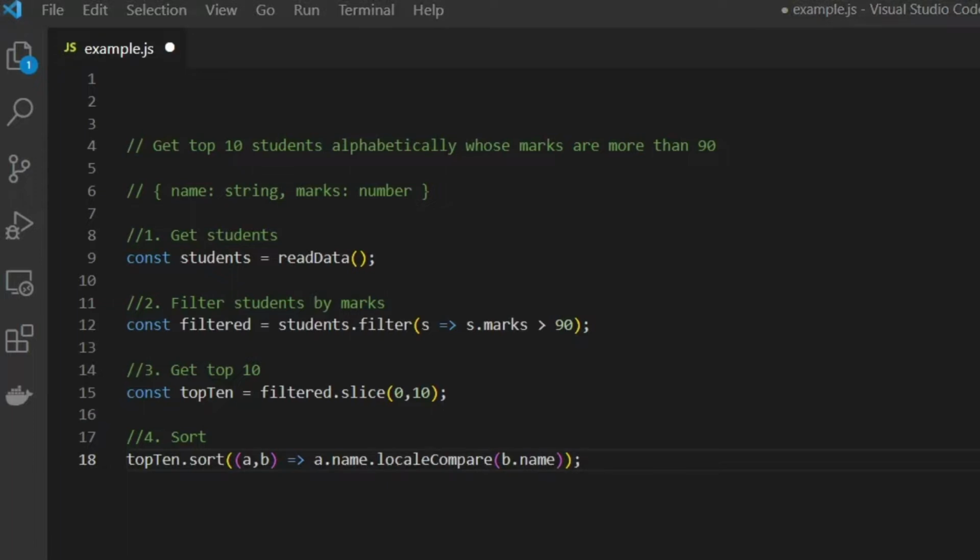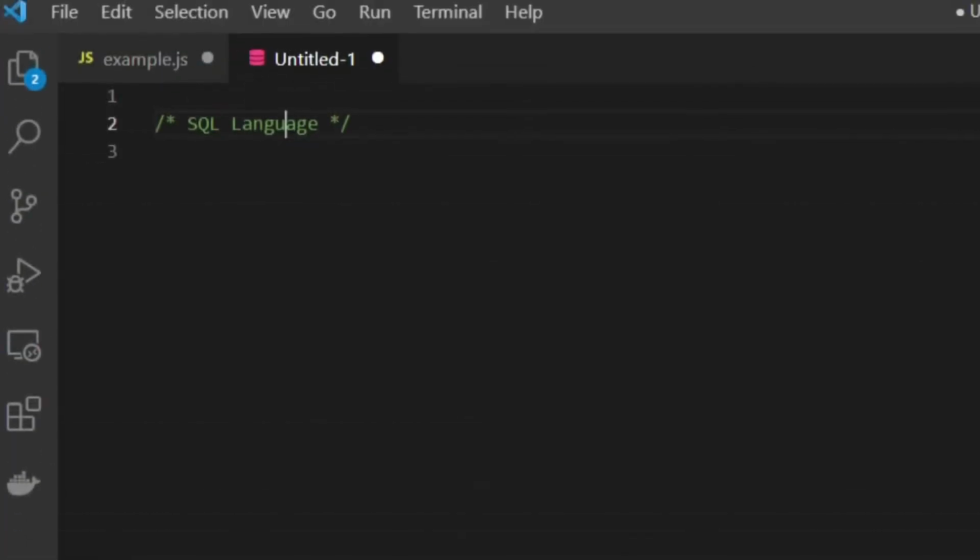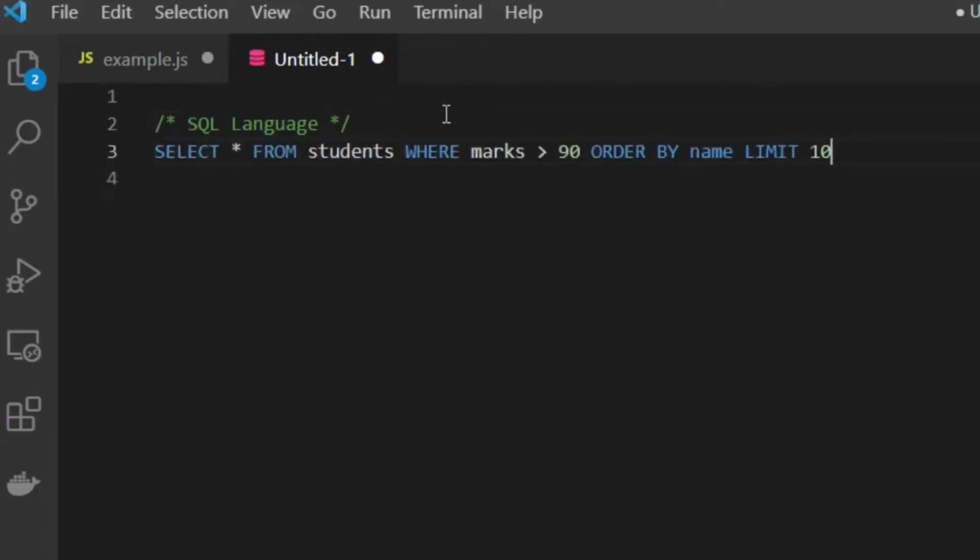If we try to solve the same problem using a declarative language like SQL, we will write something like this. So we have provided a what query that this is what we want to do. We haven't mentioned any how step, how we want to do it.